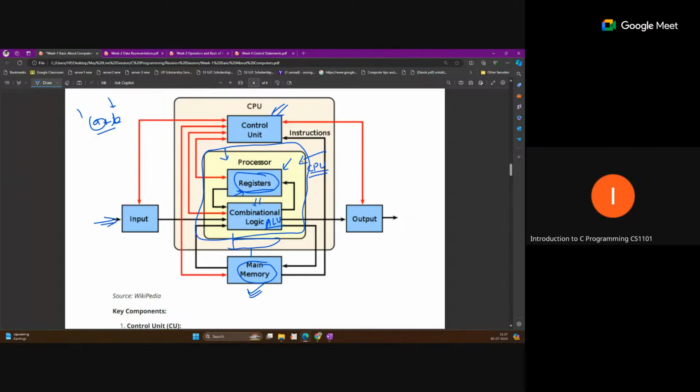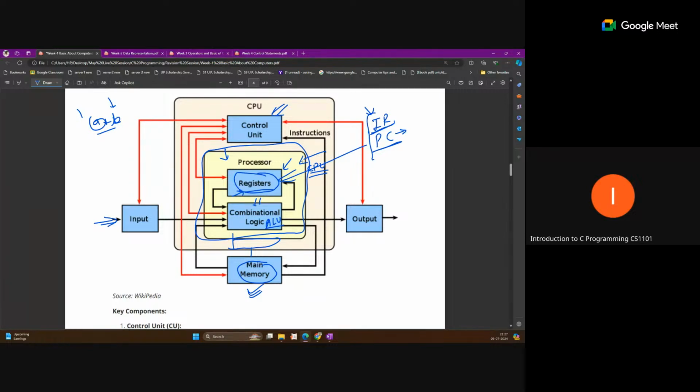After that there are two more, the IR and PC. These are also two important registers. One is the instruction register, and one is the program counter. The program counter is a register that stores the instruction which will execute next. The instruction register is also a register, or we can say memory, that stores the current instruction which is being executed by the ALU. So these are two important registers you should know.